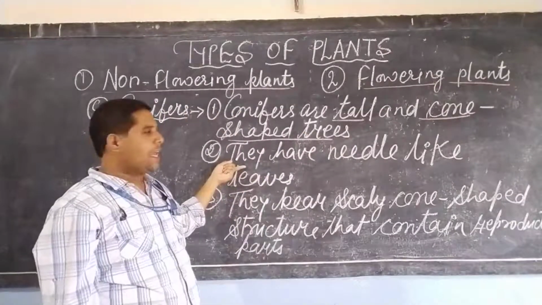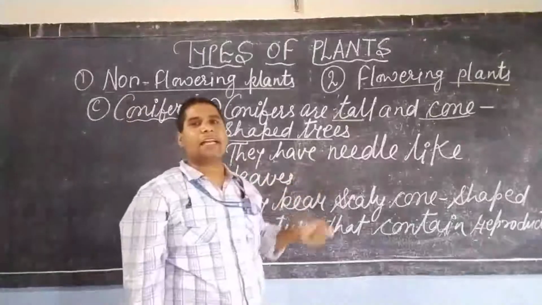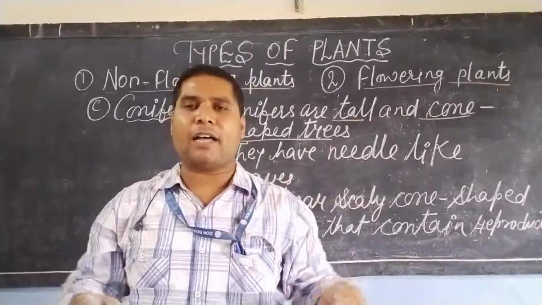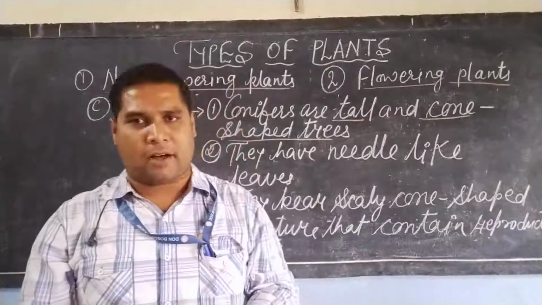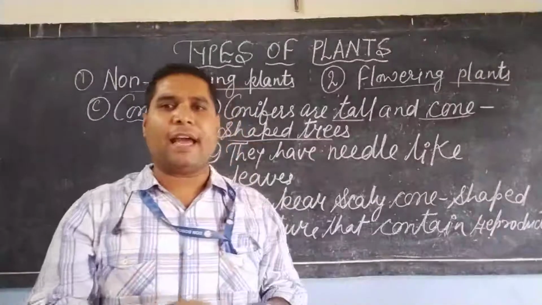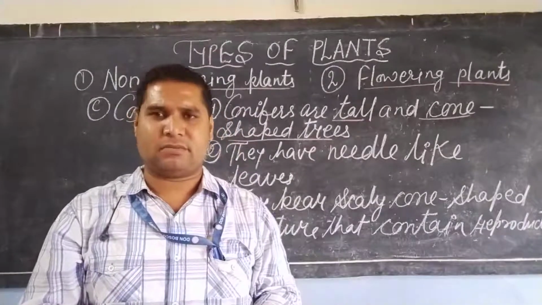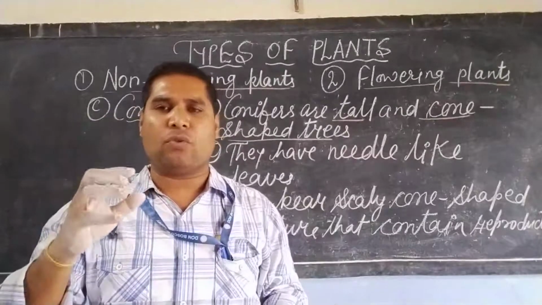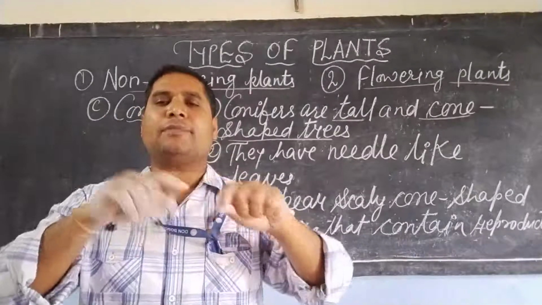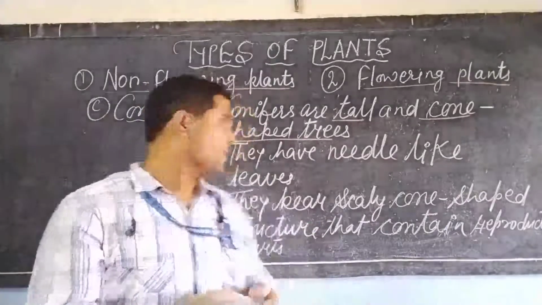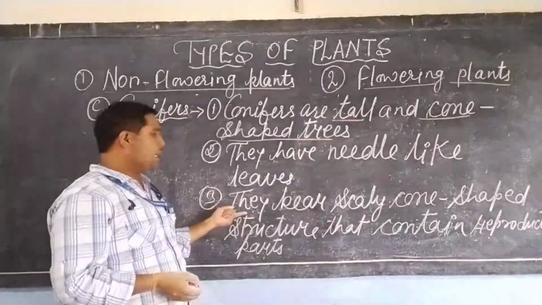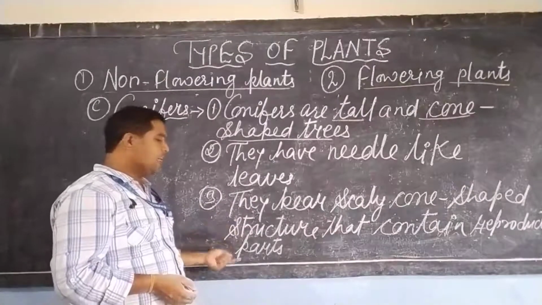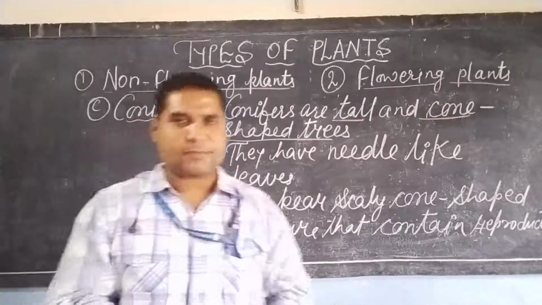Second, they have needle-like leaves. Dear student, find needle-like leaves. As this plant grows in areas where the temperature is very low, the leaves are needle-like. Third, they bear a scaly cone structure that contains reproductive parts.